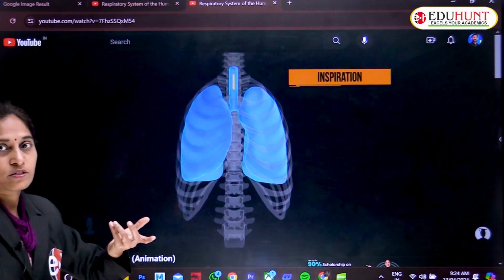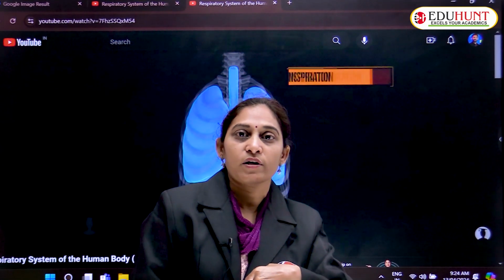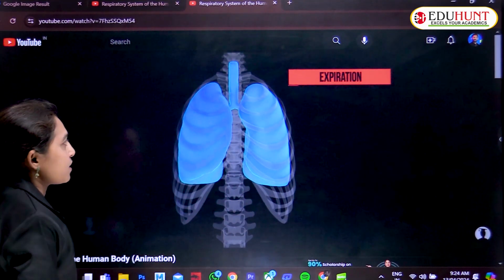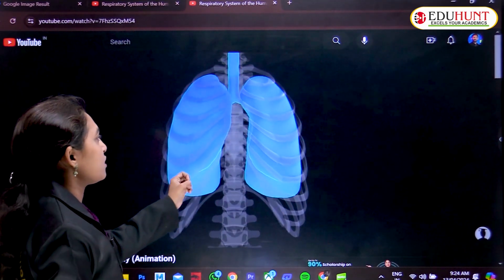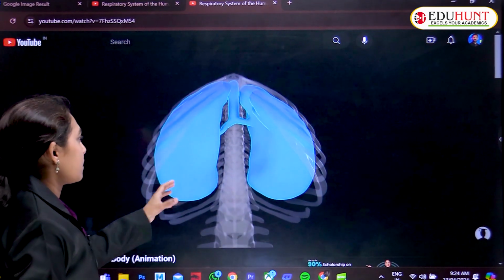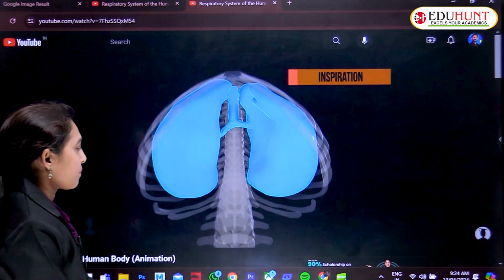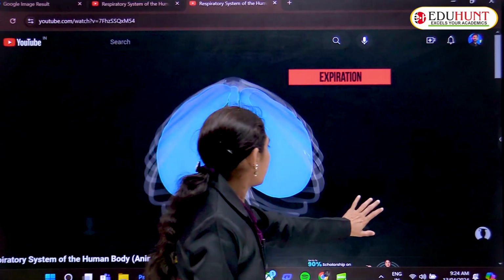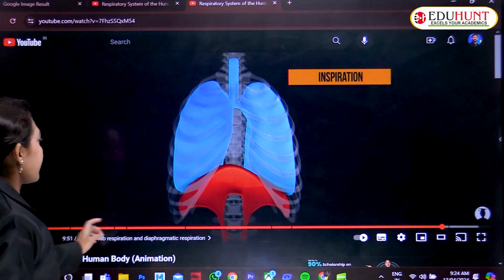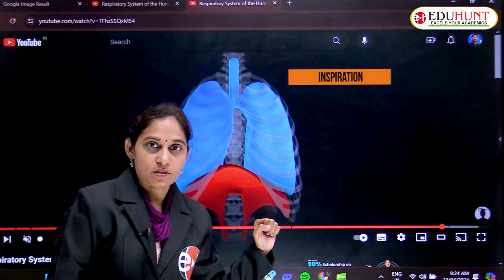Giving out CO2 is known as expiration, and taking in oxygen is known as inspiration. Both occur in respiration. These are the lungs, this is the thoracic cavity, and the red one is the diaphragm, which has a crucial role in the breathing process.